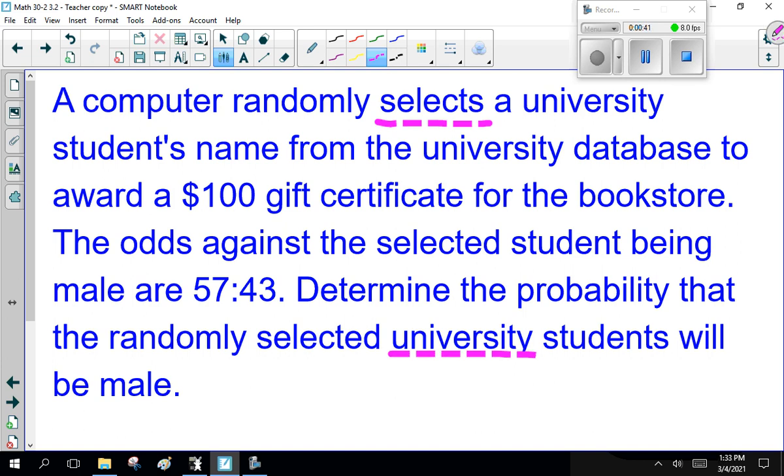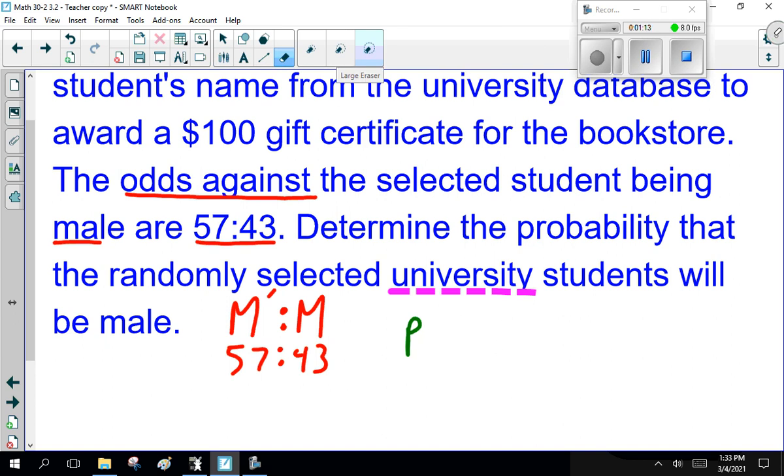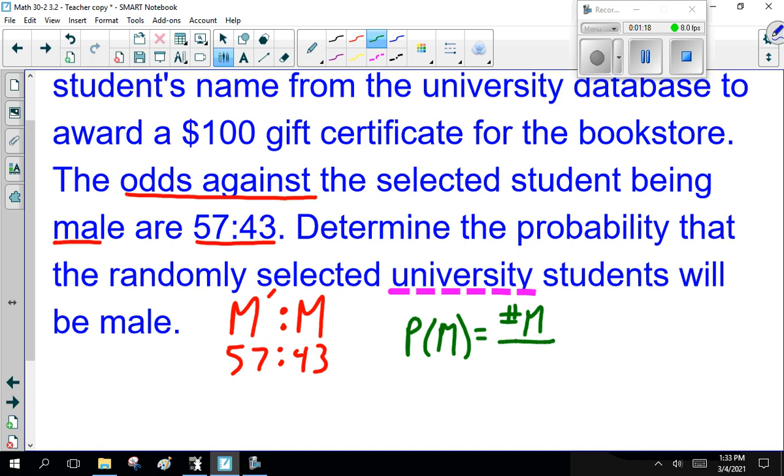Now, a few things to point out here. The odds against being male are 57 to 43. All right? So this is not male versus male. 57 to 43, that's odds. We're going to probability. Now, probability of male is number of males over total.